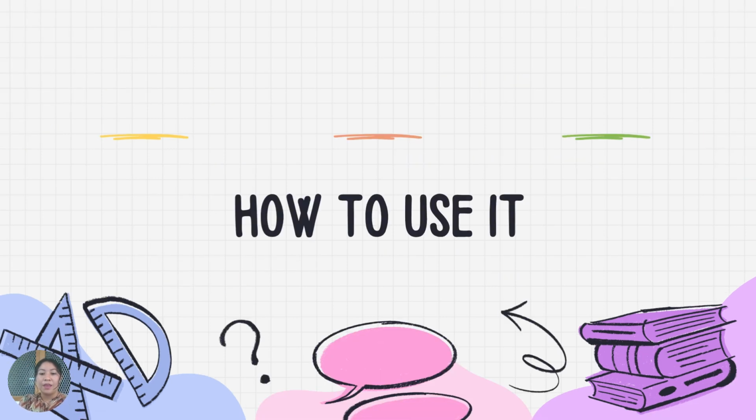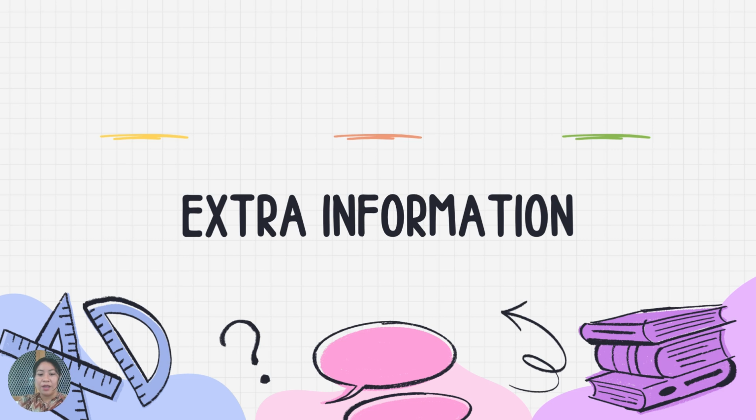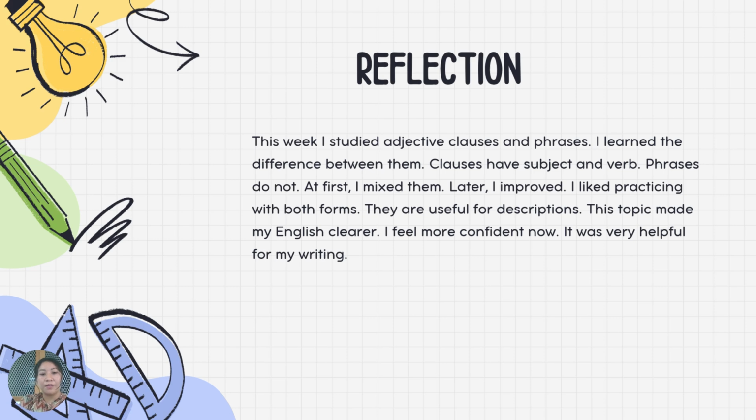How to use: clause more detailed, phrase shorter. Extra information: both for improve fluency in descriptions. And here we have reflection.